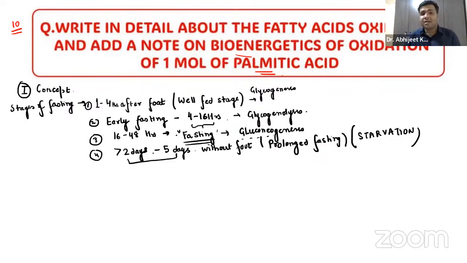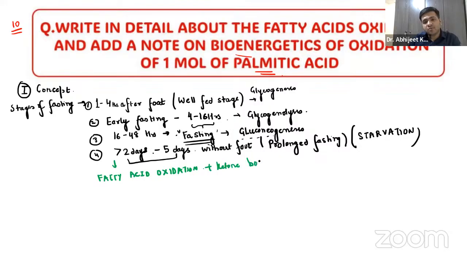There is no glucose, there are no other sources, there is no amino acid left, there is no lactate left, there is no acetyl coenzyme A left. Now, over here, what will happen? Fatty acid oxidation will take place, and this is something that you have to remember. Plus, there will be ketone body synthesis.